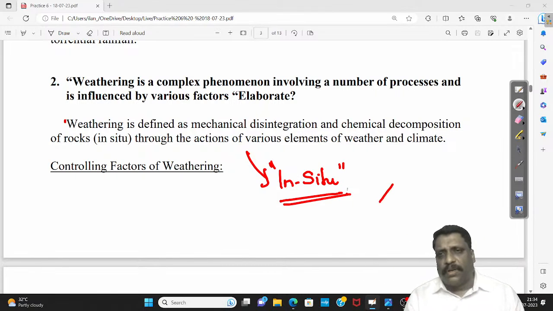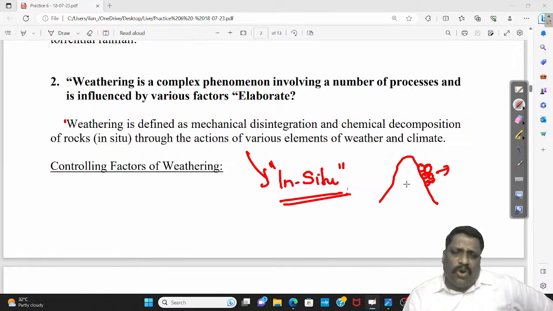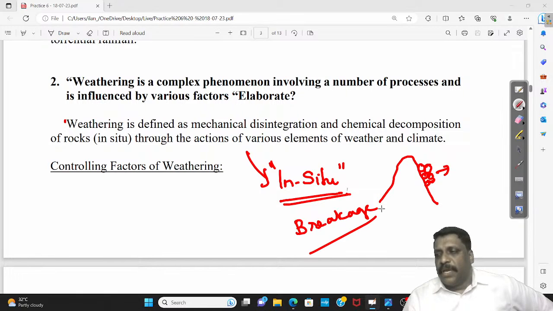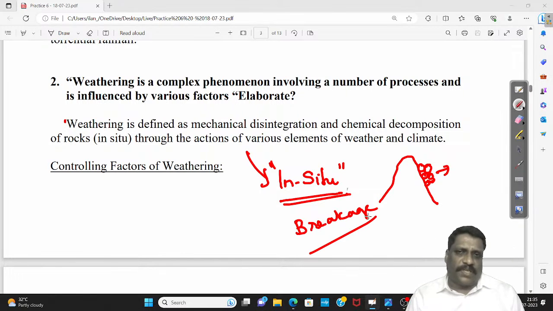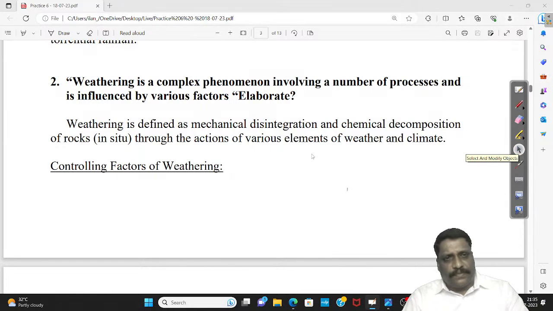If I have a mountain, the rocks are being separated from the mountain physically or chemically or biologically, whatever the case. This breakage of rock from the parent rock, physical breakage or detaching, is what we call weathering. That's the reason we say in situ breakage of rock. We call that weathering. So somewhere I am defining what exactly weathering is.